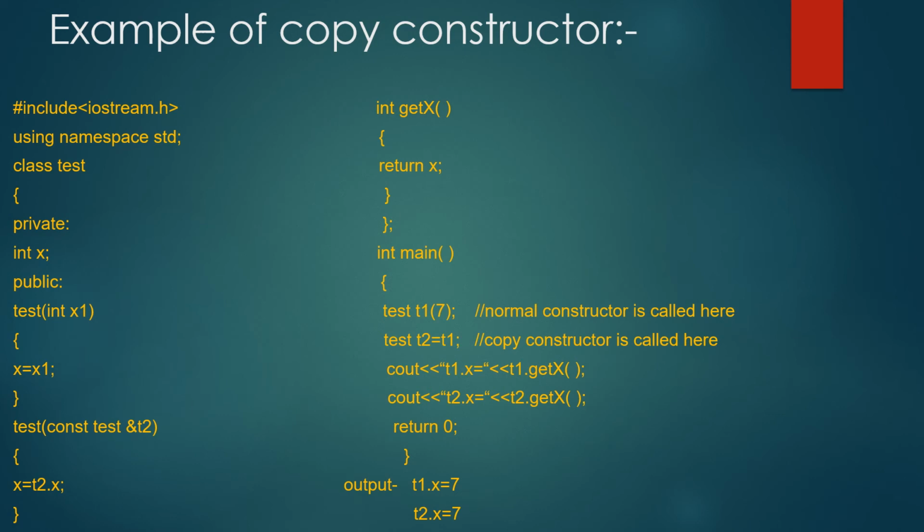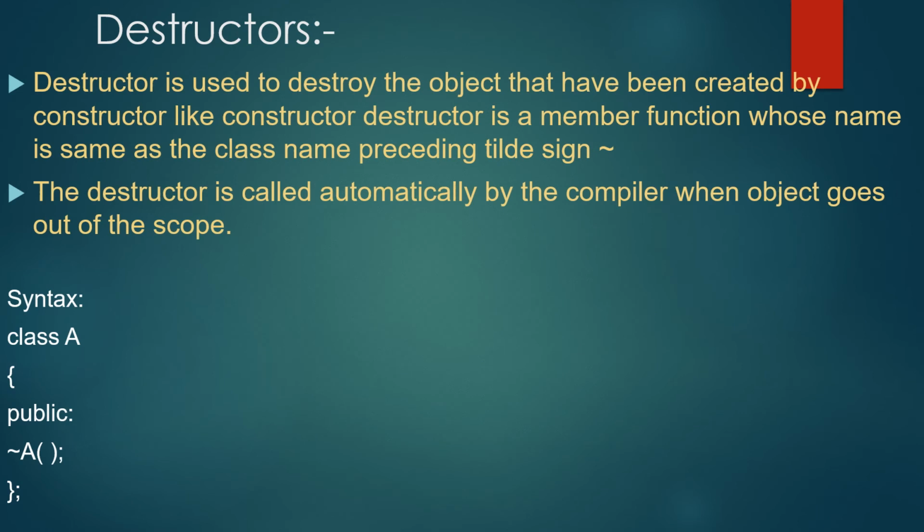Then we will see what destructors are. A destructor is used to destroy the object that has been created by the constructor. Like a constructor, a destructor is a member function whose name is the same as the class name preceded by a tilde sign.